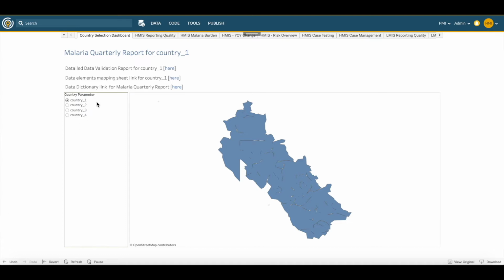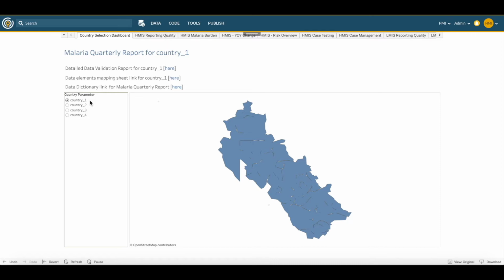Once the dashboard opens, the next step will be to select the country whose data you wish to view. You won't be able to view data that you have not been granted permission on. For example, if you have country A and you've been granted permission on country A, you'll be able to see that data. But if you've not been granted permission on country B, you won't be able to see data from country B at all.